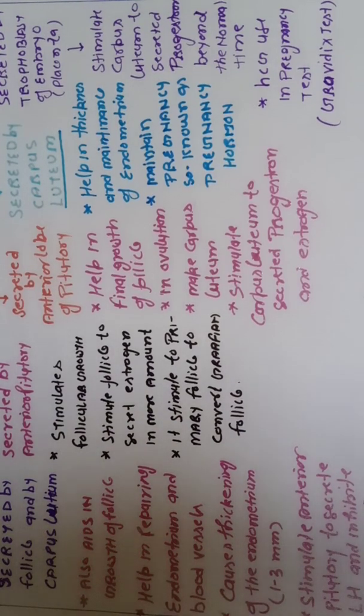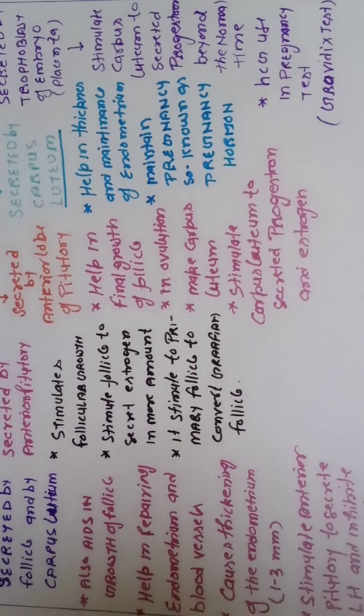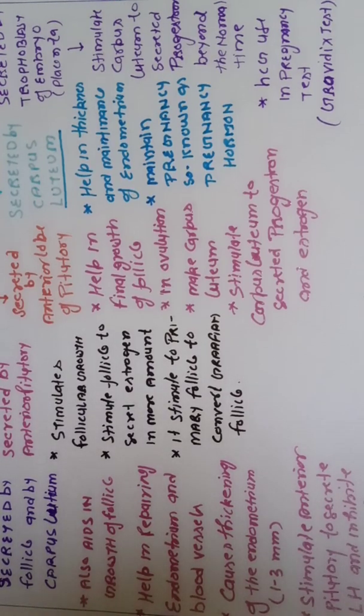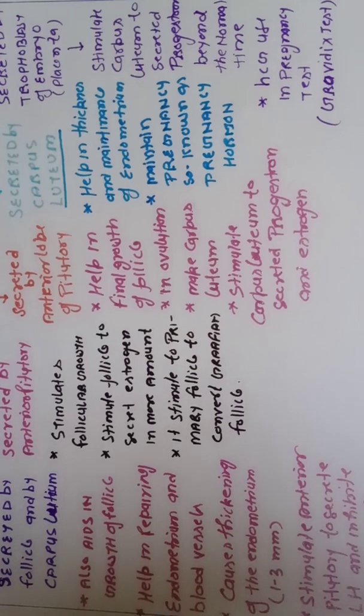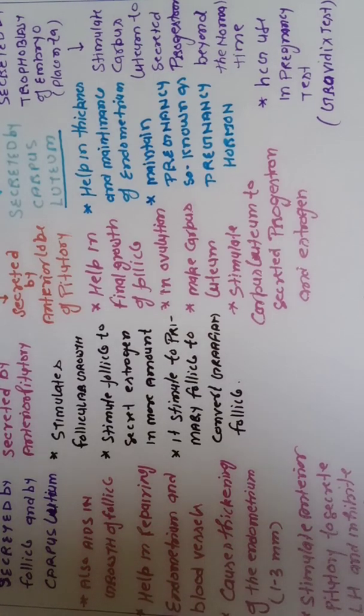But a very interesting point here is that when estrogen is present in large amounts, it blocks the secretion of FSH, because it gives negative feedback for the FSH hormone. Similarly, progestin hormone inhibits secretion of LH when its amount is high. It means on the 21st day when its amount is high, it gives negative feedback for the LH hormone. So secretion of LH stops. It is a very interesting point. I will discuss it in the last.